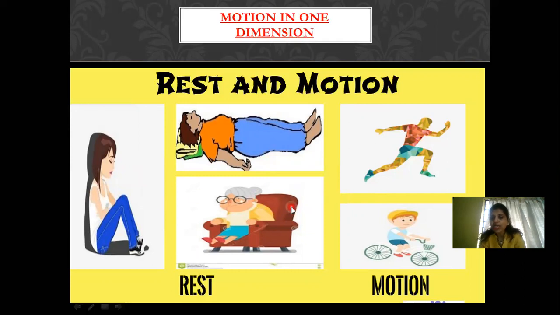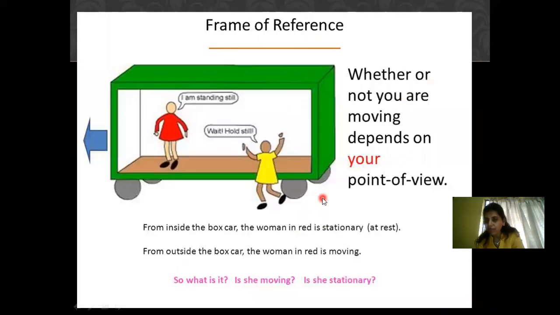If you see these two ladies who are sitting at one place, they are said to be at rest. The reason is with respect to the surrounding object, their body is at rest. Now in the next slide, we are going to understand this particular thing very clearly. You will see that there are two ladies over here in this picture. One is in red and the other is in yellow.